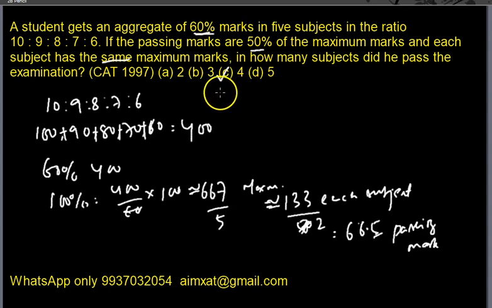That's the answer. So what we did, we assumed the marks and we found out the total maximum marks. We know that the maximum marks are equal. There are 5 subjects, so we found out the maximum mark of each subject. We know that the passing mark is 50% or half, so the passing mark of each is 66.5. And in only 1 subject out of 5, he has scored less than 66.5. So he has passed in 4 papers. The answer is 4. Thank you.